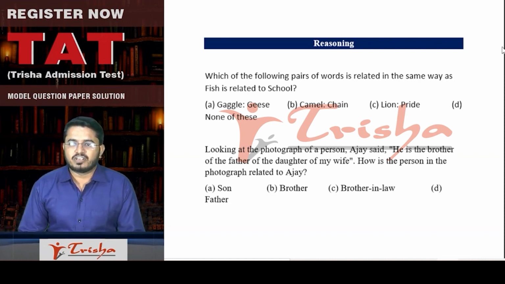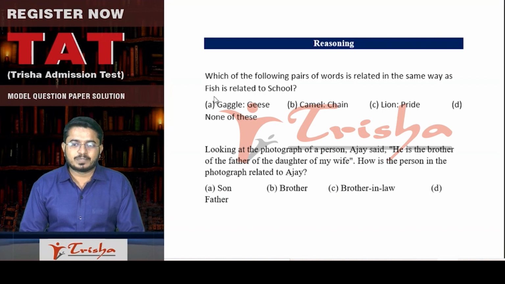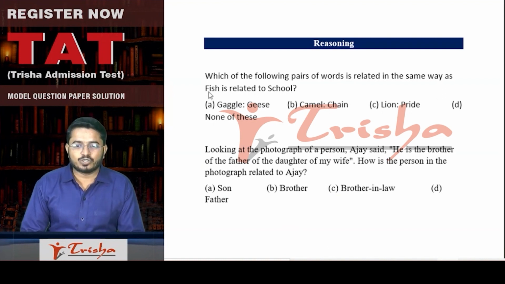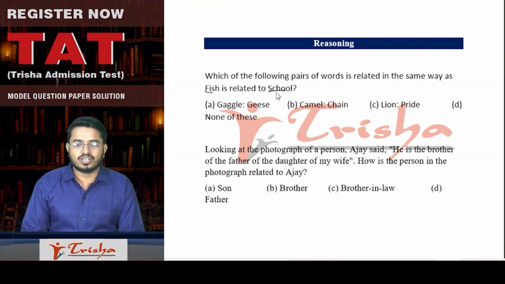Which of the following pairs of words is related in the same way as fish is related to school? Gaggle, geese, camel, chain, lion, pride, none of these. Now, at the first look, it looks like there is no connection between fish and school, right? But when you dig deeper, you'll find out that fish, individually though it is called a fish, in a group of fish is called a school, right?